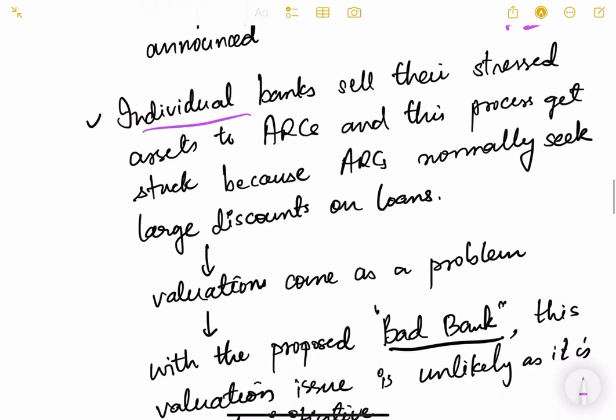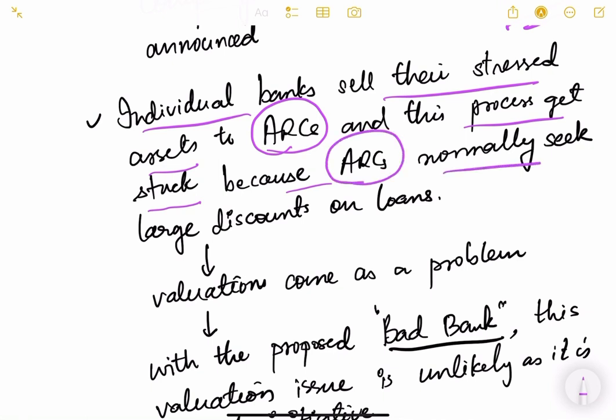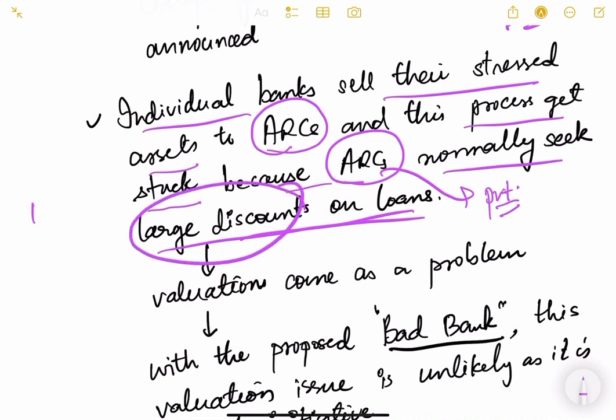Now, individual banks sell their stressed assets to asset reconstruction companies, and this process gets stuck because ARCs normally seek a large discount on loans. These ARCs are also private companies. They have a profit motive, so they will ask for large discounts. For example, in the above example, for this 100 crore loan, maybe they will offer only 80 crore. So they are asking for a 20% discount here. Because of this negotiation, most of the time the banks are not able to actually get the benefit of these ARCs.